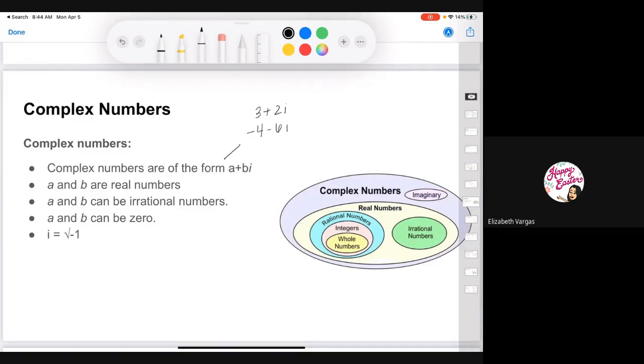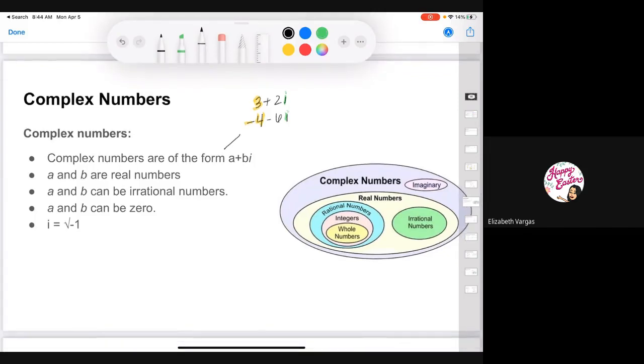Basically, what I have is a real number, and then I have an imaginary number, a number which is imaginary. And so that is what a complex number basically is. It has a real number and it has an imaginary number. That's how we typically see them.